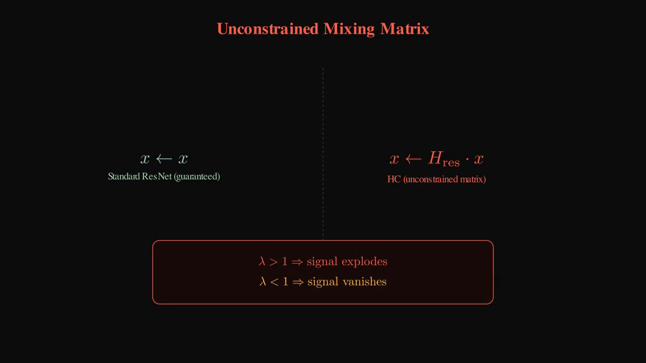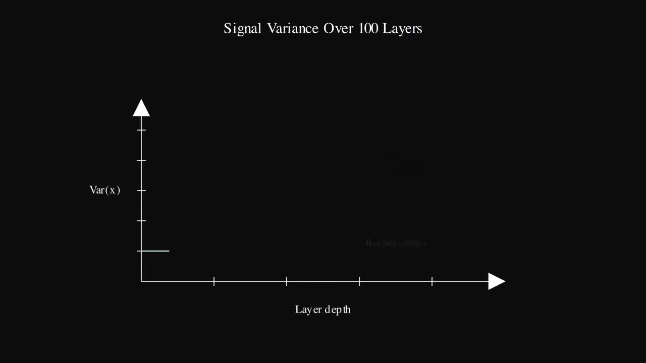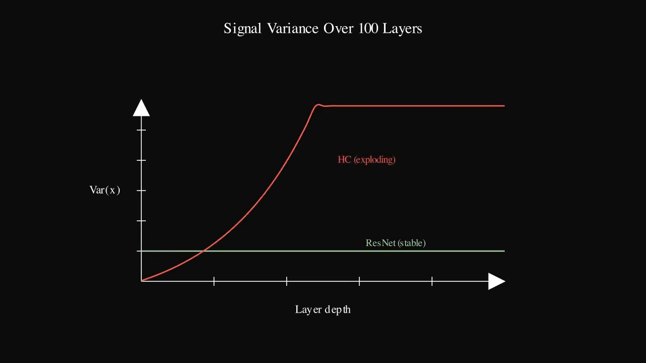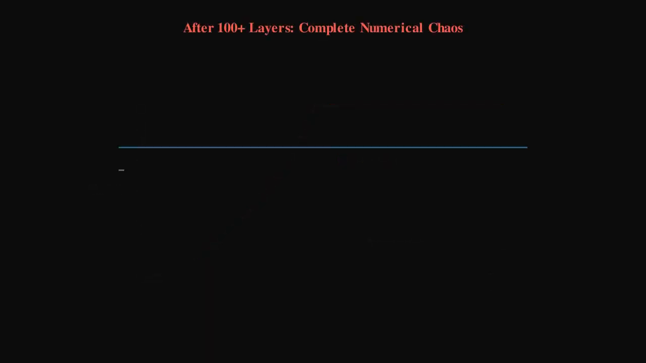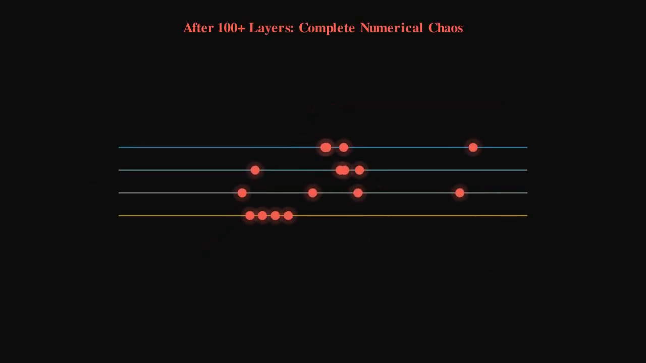From linear algebra, we know what happens when you repeatedly apply linear transformations. If the eigenvalues of this mixing matrix are even slightly greater than 1, the signal explodes. If they are slightly less than 1, the signal vanishes. Over 100 layers, this compounds into absolute numerical chaos. We have sacrificed the identity property for expressiveness. The network becomes incredibly unstable to train, forcing us into a corner where we can't reliably scale to frontier-level depths.